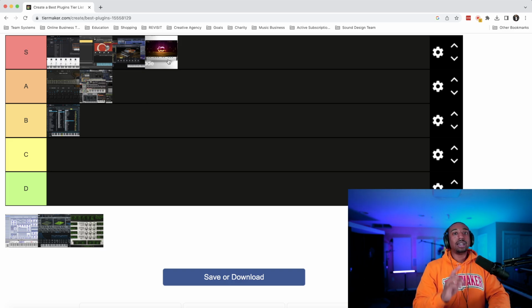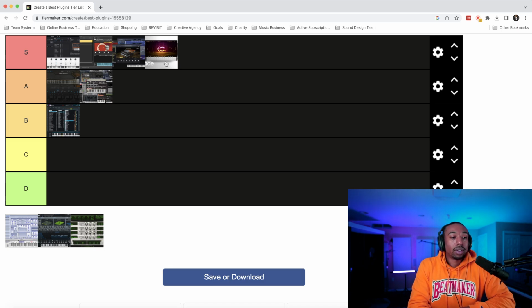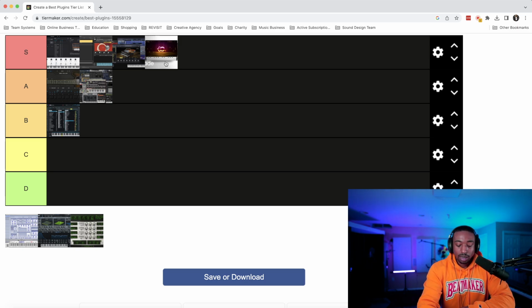Sound quality, here's where I personally can't really vouch for this plugin, at least from my experience. I haven't gone through all the sounds. I tried. They even gave me an NFR version to make videos and all this stuff, which were unreleased because they didn't approve of something. So I was so frustrated. I was like, why am I even focused on your company? I'm doing y'all a favor. Okay, so maybe I'm a little bit biased here. But sound quality, I was like trying to make it work.